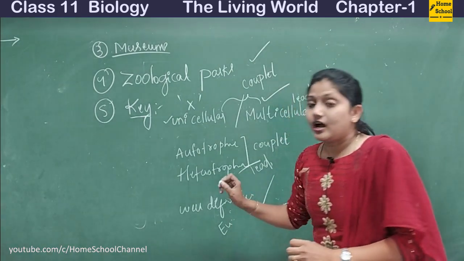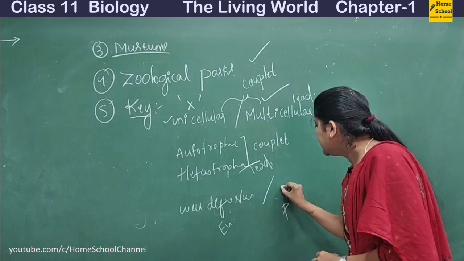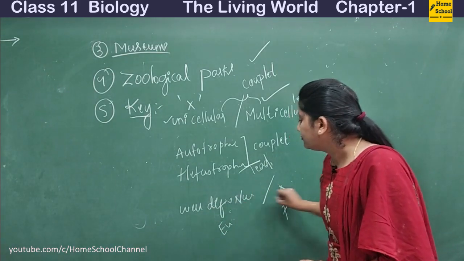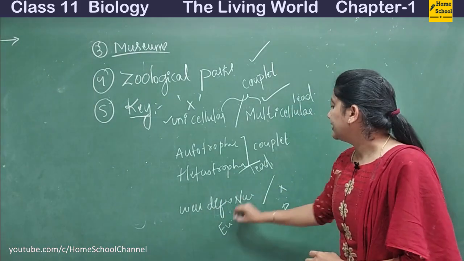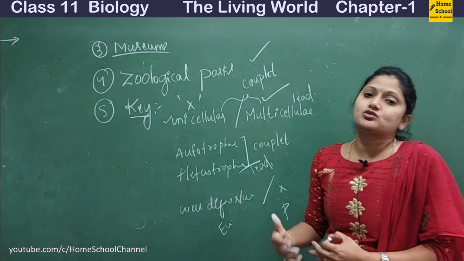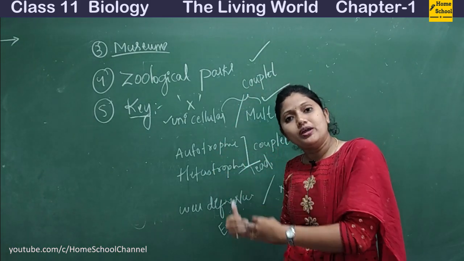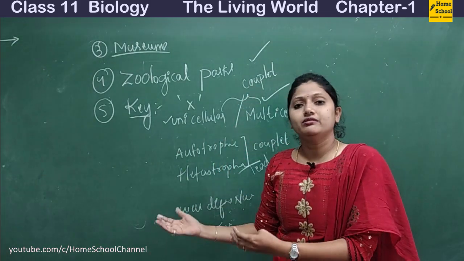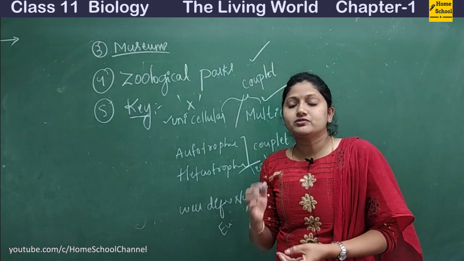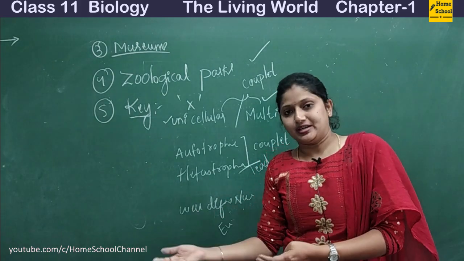So out of the couplet here, one is a well-defined nucleus, the other is not a well-defined nucleus. Out of these two, the one which is the answer is called the lead. Likewise, we will take many features and characteristics and find the leads one by one, and finally we will reach the organism. So the key is something which will provide us the various leads to reach the organism.